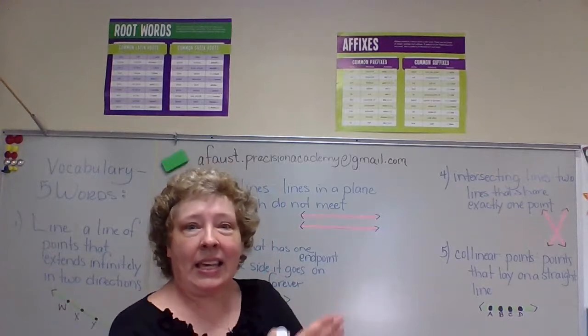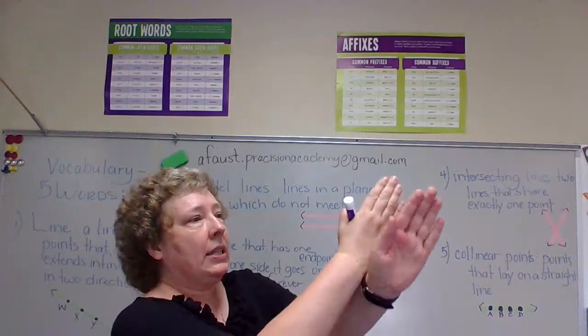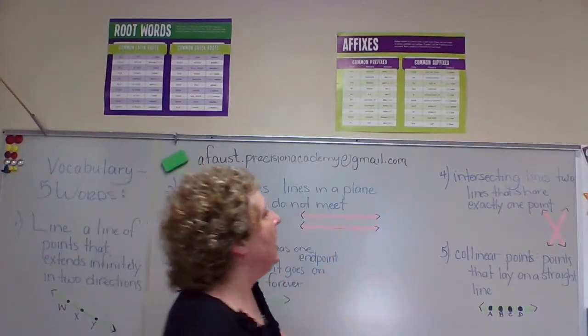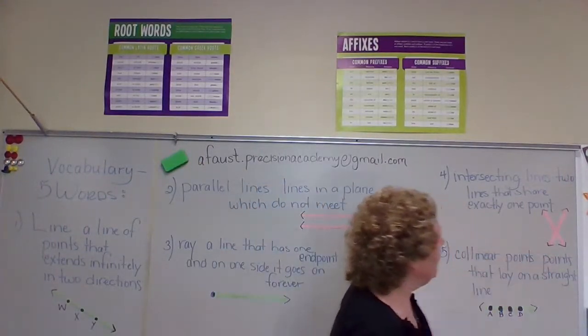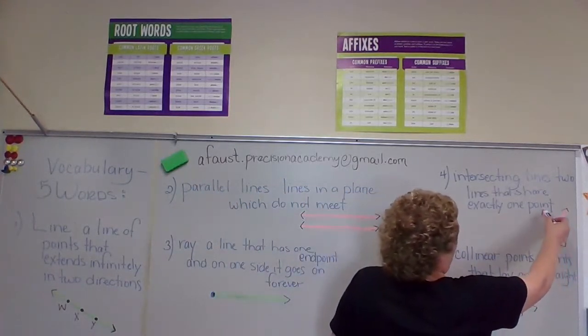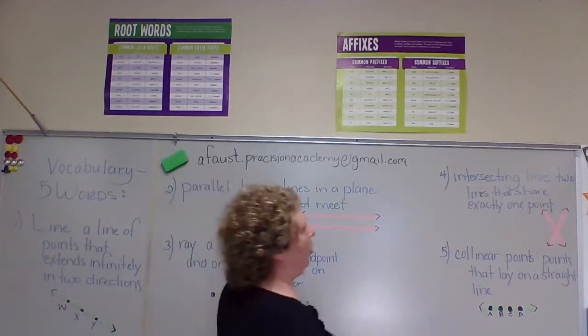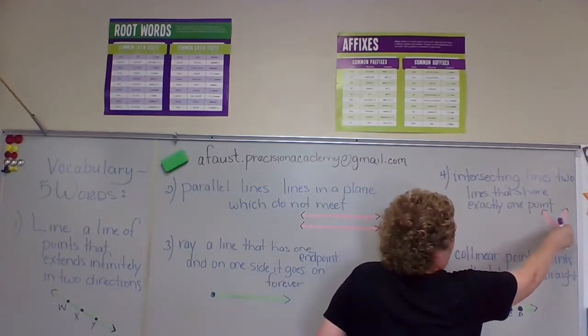So in a way, they could crisscross however you like. They can go like this. They can go like that. They can go like this. Or, oh, look at that. Perfect. So they're sharing one point. It's because they're both going through. Does that make sense? That one point, you can make a point right here if you want.